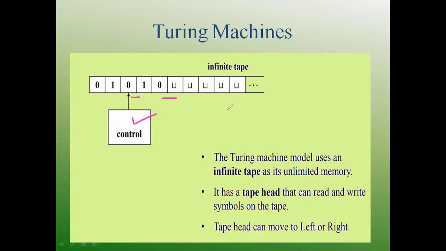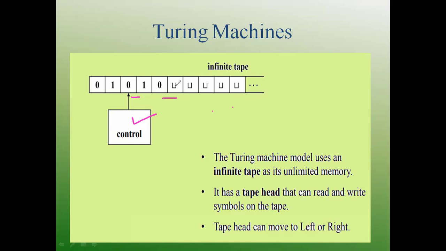From the beginning of the lecture series, the tape alphabet contains 0, 1, or a, b, any kind of symbol. And as I told you, the blank symbol is a special symbol.